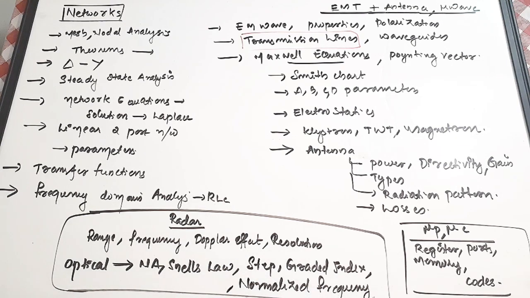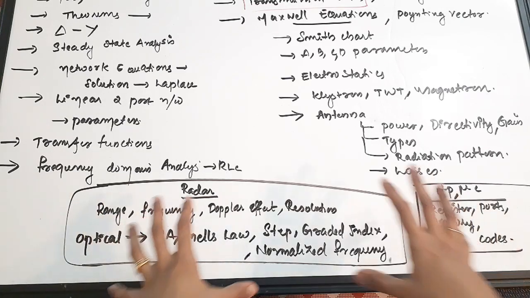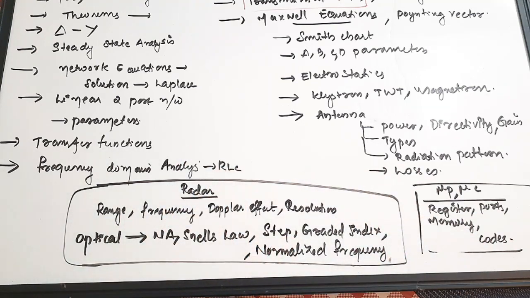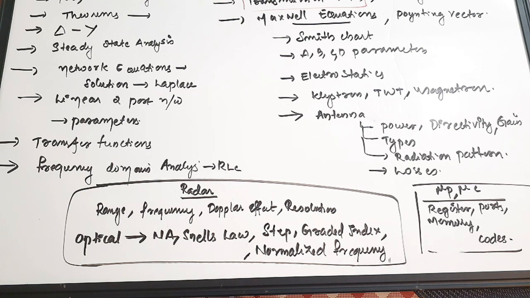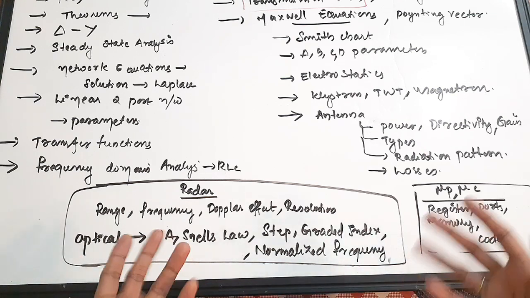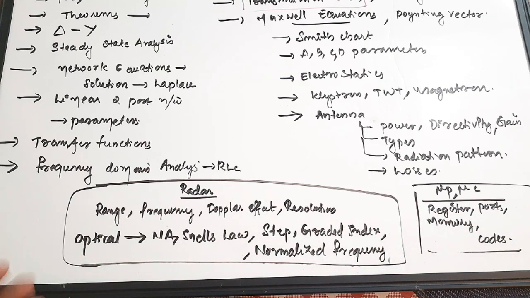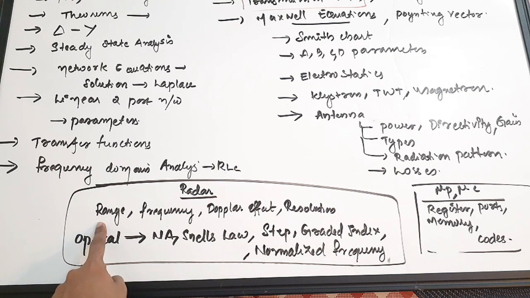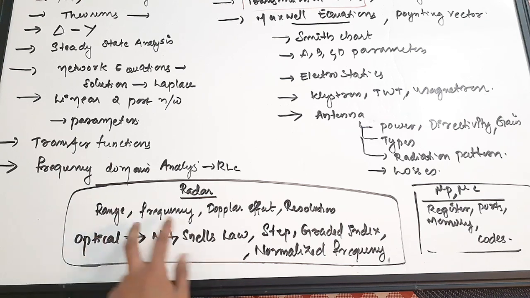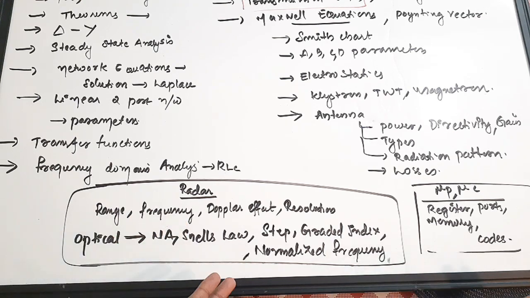Next we are going to see about control systems and signals and systems. Sorry, I missed out one of the important subjects here, radar and optical. Radar is a very important subject. For radar, you don't have to give it more confusing thinking, because in radar questions you can see a pattern; normally the same type of questions you can expect. Okay, that can be finding the range of the radar, or frequency related questions, or from Doppler effect, or you need to find the resolution of the radar.